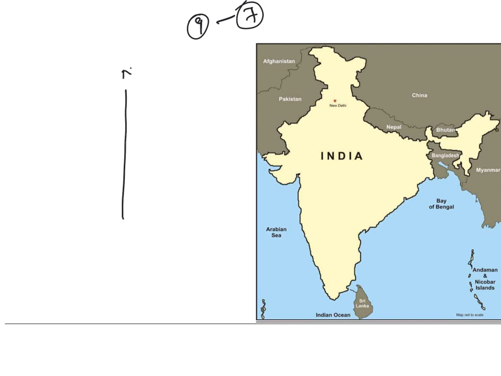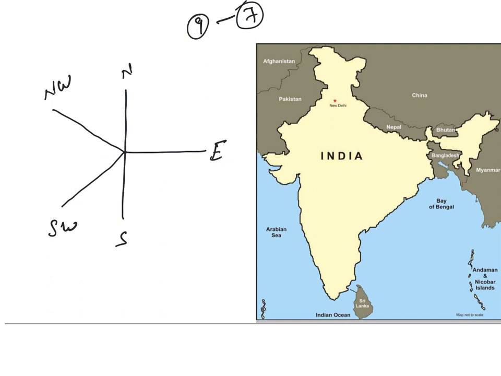I am drawing a line. This is north and south. I am drawing an inverted K, with a line here. This N indicates the northern direction, S the southern direction, this E the eastern direction, this is the northwestern direction, and this is the southwestern direction.